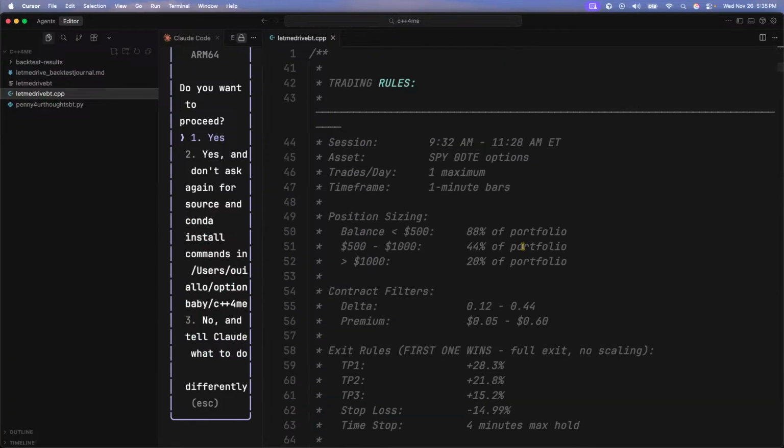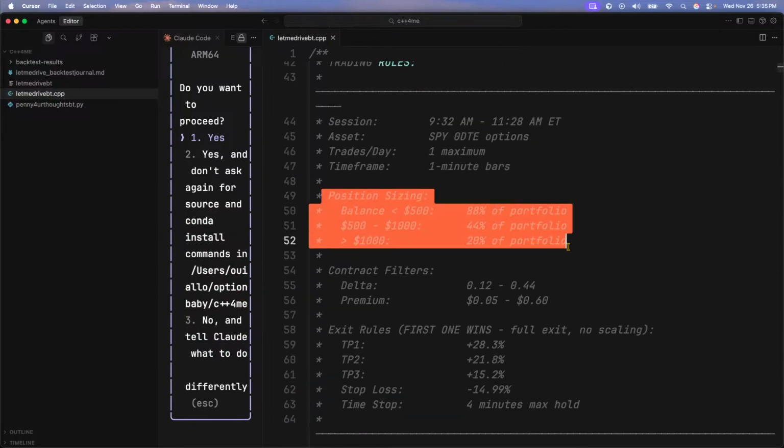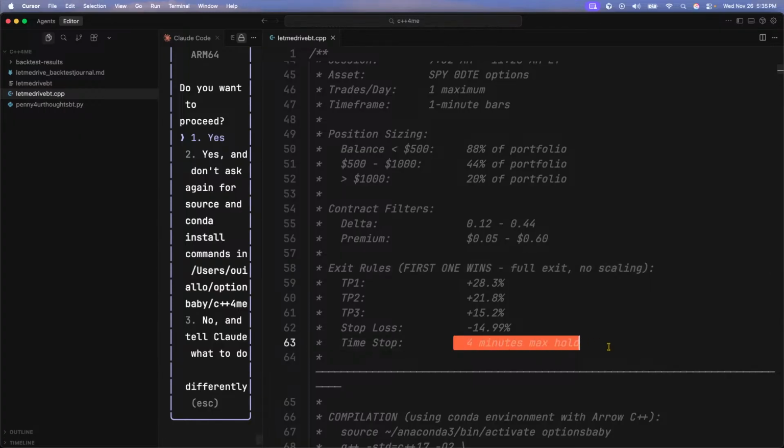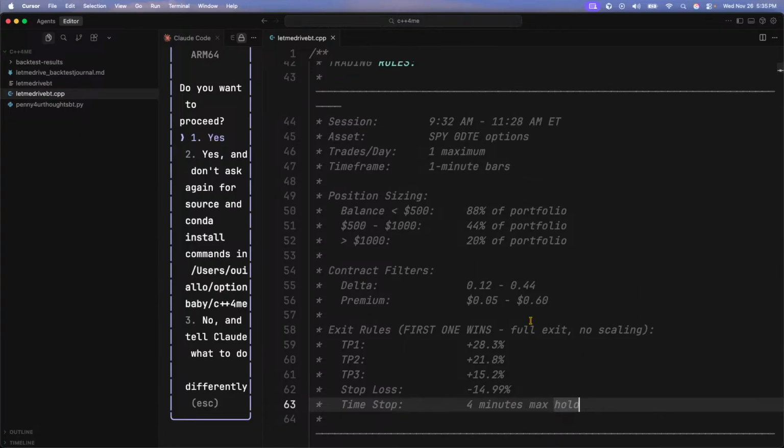This is the rules, right? The position sizing, that's very particular. The delta sizing, how we exit, I'm only holding it for 4 minutes maximum. So yes, these are extremely defined rules. And how did I get these rules? These TP levels, I use for almost every strategy. Stop loss is based on the particular strategy itself, and the max hold time is also based on the particular strategy. So yes, we do define rules for the strategies because I want to be in and out. And you're going to see the results if I can get this backtest to run.